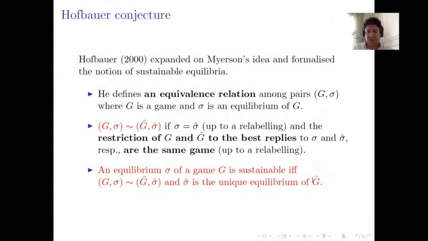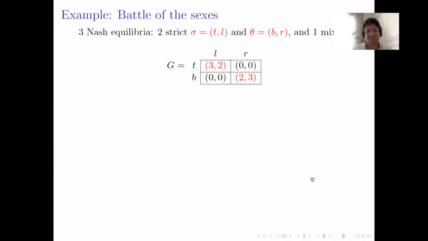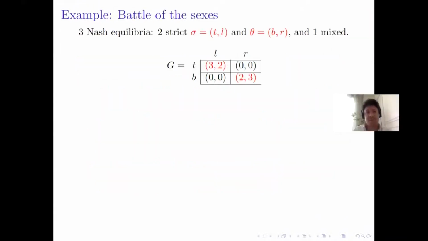An equilibrium sigma of a game G will be called sustainable, according to Hofbauer, if and only if G sigma is equivalent to G hat sigma hat, such that sigma hat is the unique equilibrium of G hat. In particular, if sigma is the unique equilibrium of a game G, it will be sustainable according to this definition, because a game is always equivalent to itself. Let me give you an example to illustrate the idea.